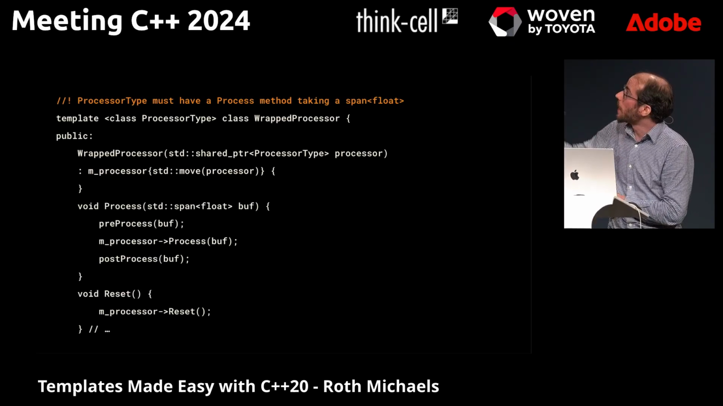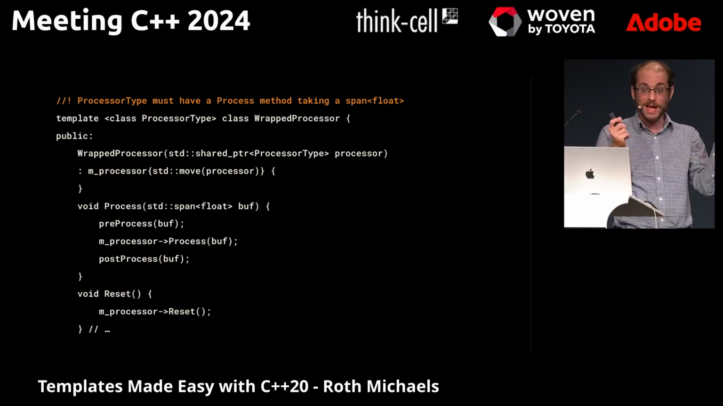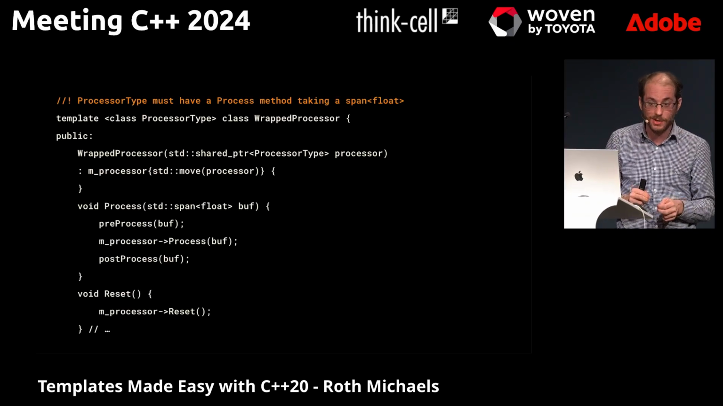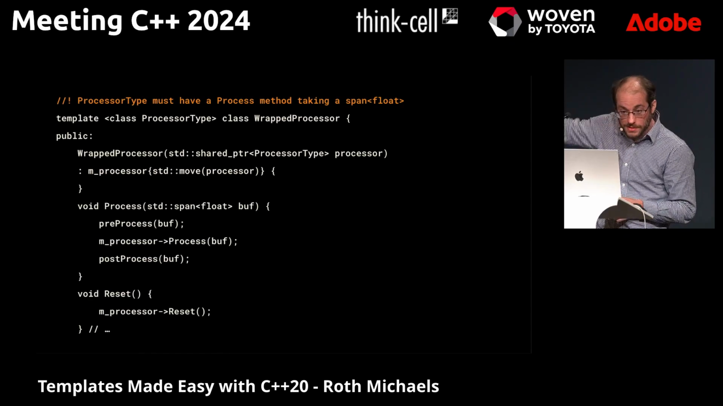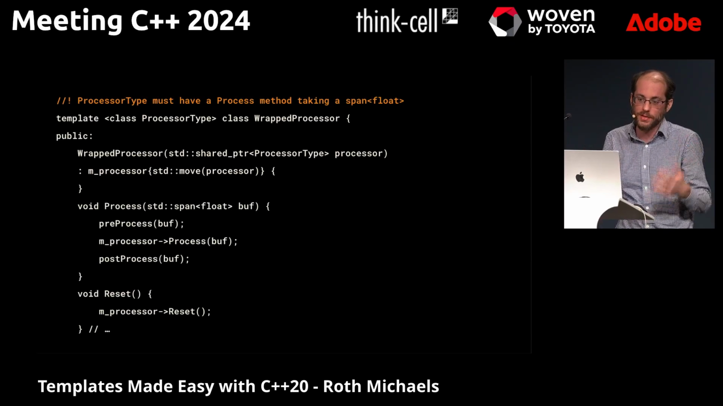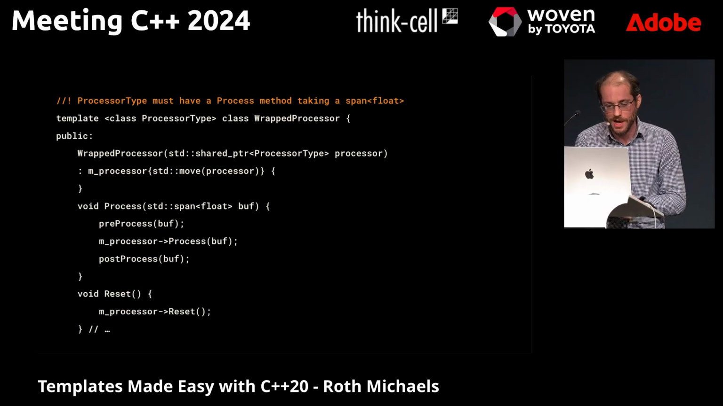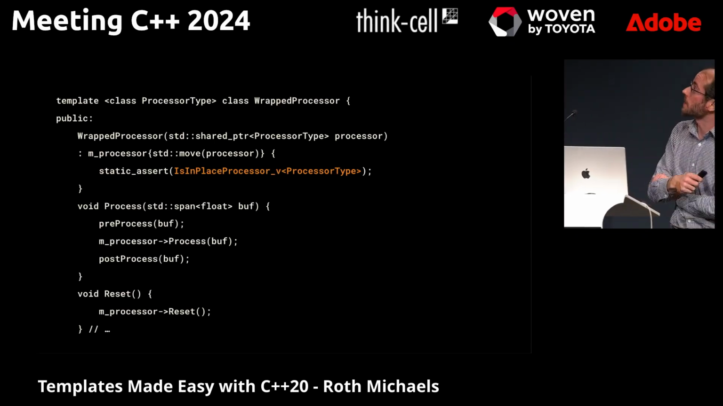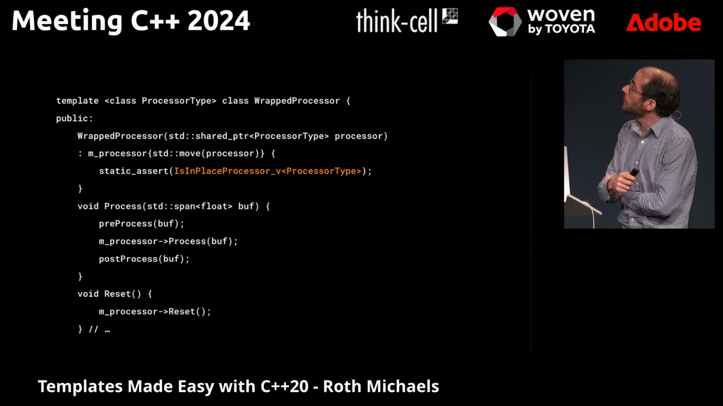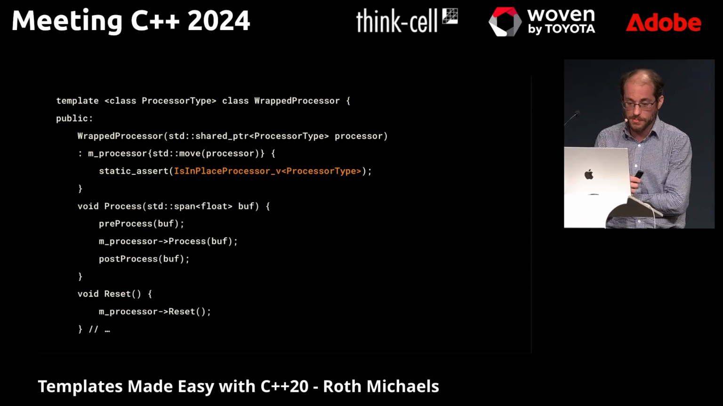What you'll see here, I'm taking a template that's saying I'm going to take any type of processor, or really I call it ProcessorType instead of T to try to make it more clear. We have a comment saying that ProcessorType must have a process method taking a span of floats, but it's just a class. It can really take anything. So that's not really a great thing for documentation, just a comment. We can maybe look at it a little better with a static_assert and a type trait. So we can assert that this type trait, is_in_place_processor_v on ProcessorType, must be true.